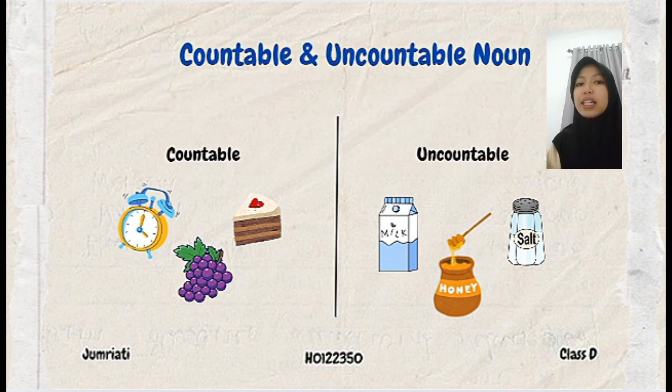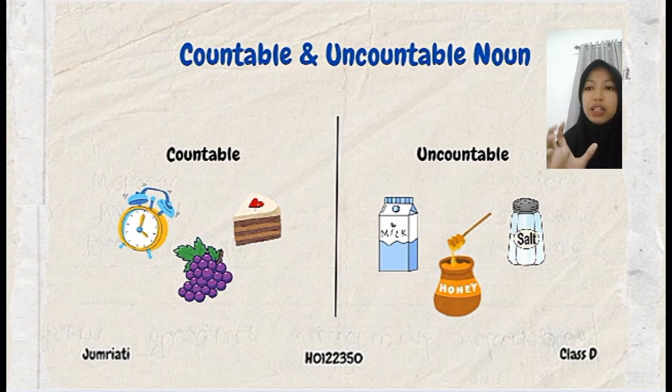Meanwhile, the uncountable is a noun that can't be counted and can also be remembered as a noun that has only one form. For example, water. The word cannot be said to be a water or two waters, but it can be used by inserting other nouns such as a glass of water. Same with milk, we can say a glass of milk, a bottle of honey, and a bottle of salt.